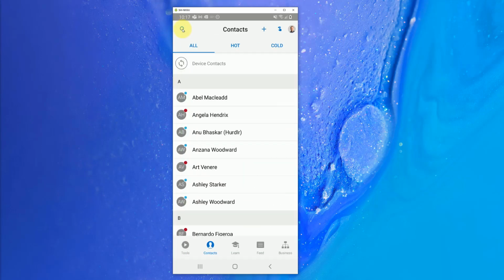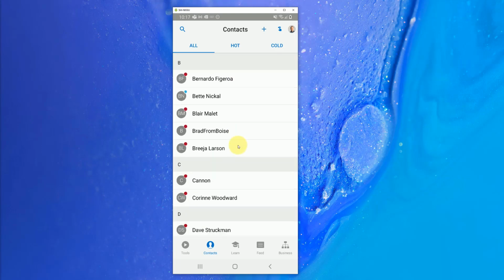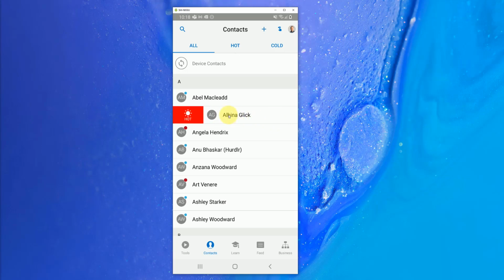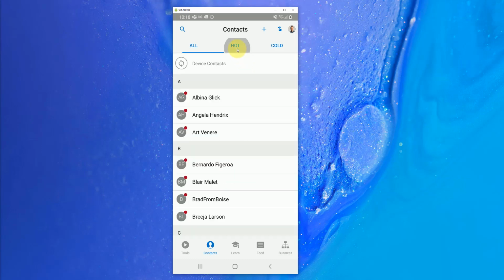We hit the X, and that person should now be synced over to my device, right there, Albina Glick. If I wanted to categorize her as a hot contact, I can simply slide her over to the right, mark her as a hot contact, and I can access all of my hot contacts here at the top.